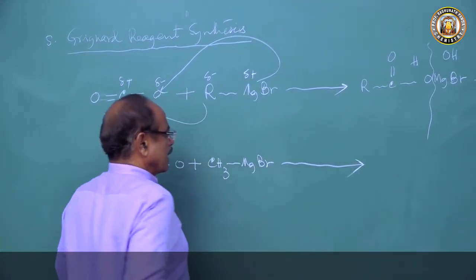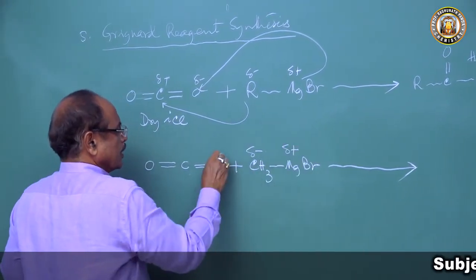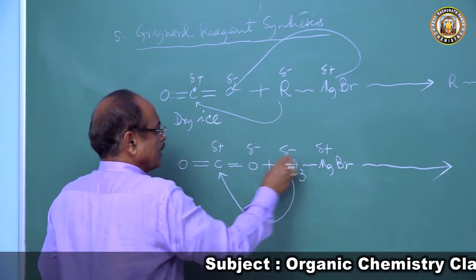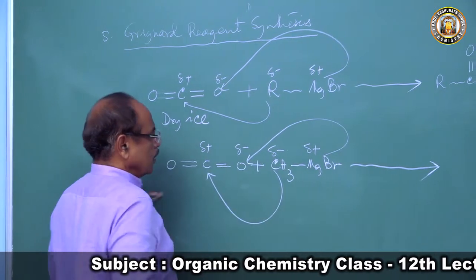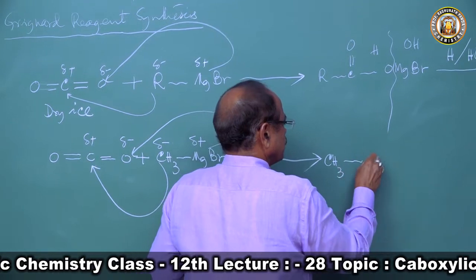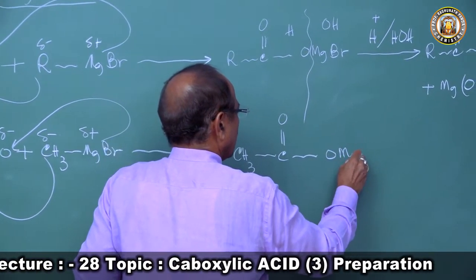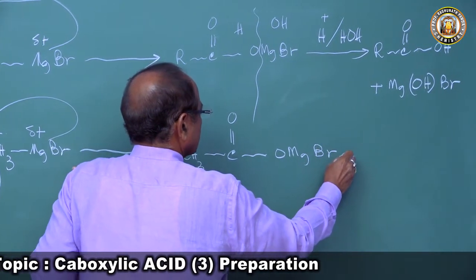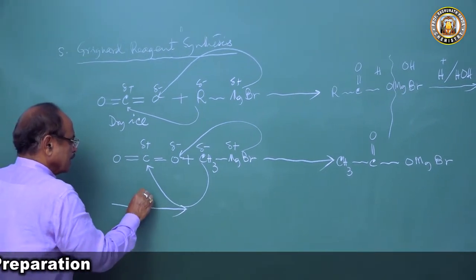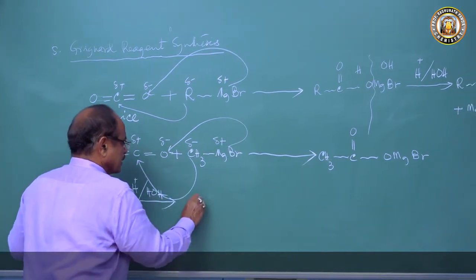So this undergoes addition reaction. CH3 is minus, MgBr is plus, here O is minus, C is plus. So CH3 comes to carbon, MgBr comes to O. So we get CH3COOMgBr, the unstable product. Upon hydrolysis by a mineral acid, H plus HOH, we get this product as